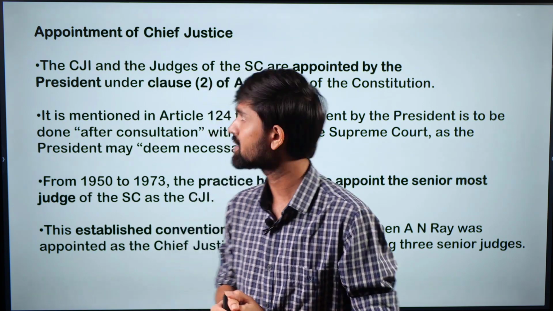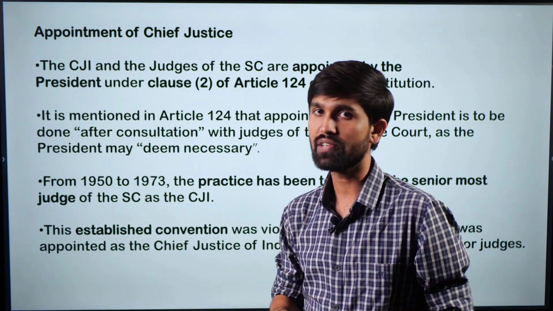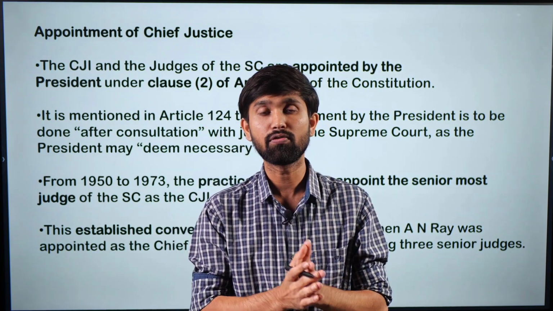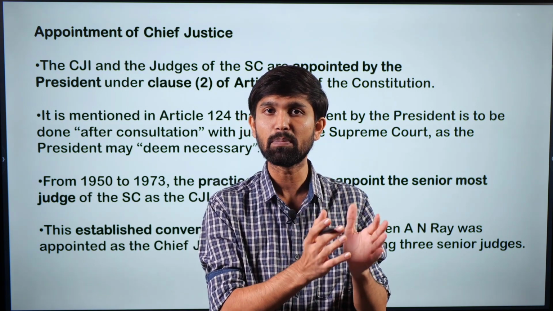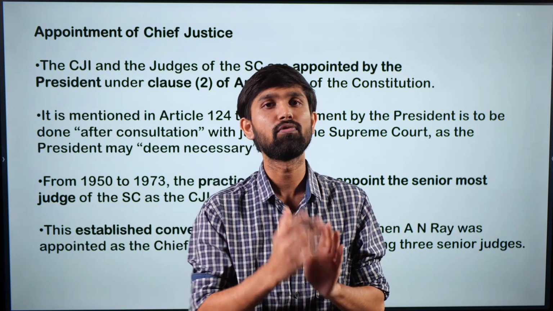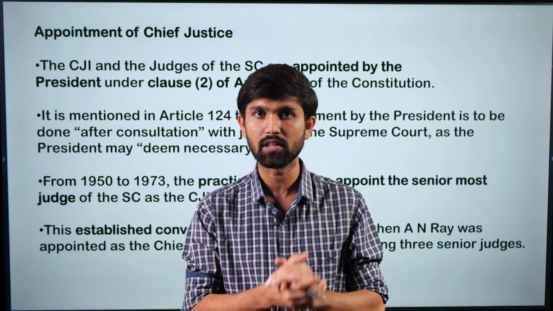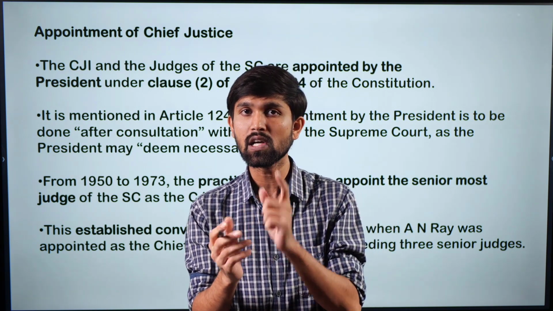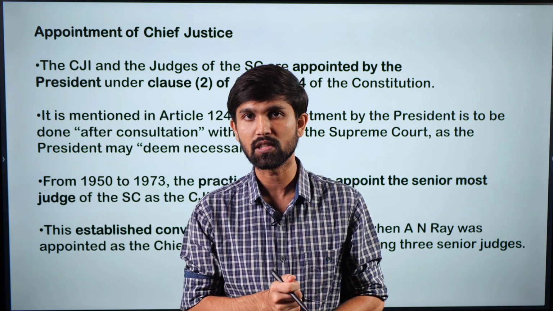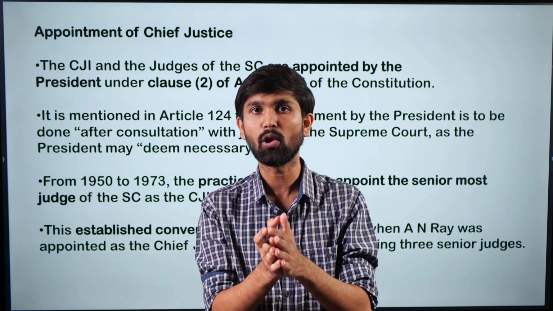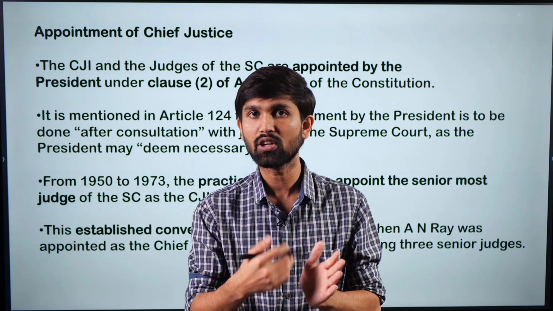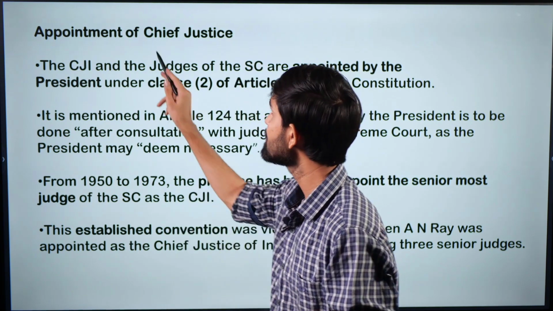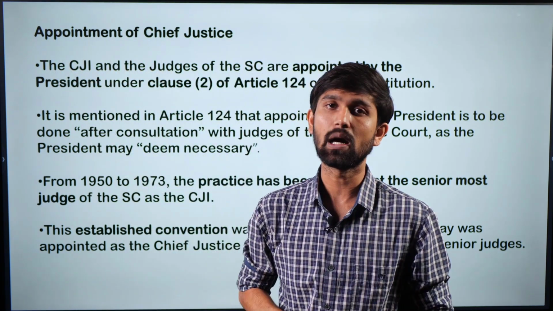But what becomes important is how exactly is the appointment of Chief Justice done? When we talk about the appointment of Supreme Court judges, it flows from the principle of keeping the judiciary independent as well as powerful enough to perform the functions as one of the pillars of the democracy. So it is very important to keep the judiciary independent, and this independence would first be ensured by the appointment procedure of the judges. If the appointment is not influenced by the executive or other arms of the democracy, that is when we can say that the judiciary is independent. So independence as a principle must be incorporated in the appointment of Chief Justice.